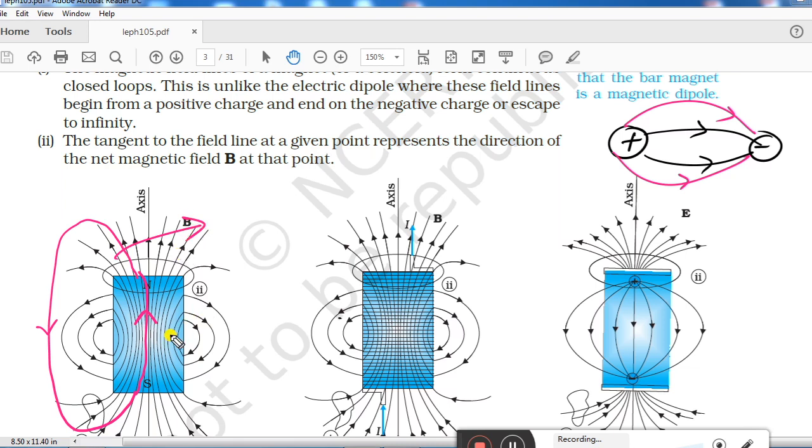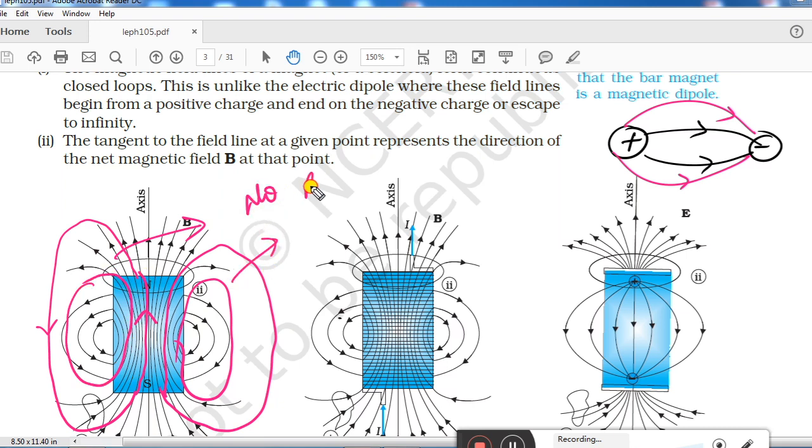In the same way, you will find several loops in case of magnetic field lines. That's why we call them loops, or lines with no break. They are continuous loops.